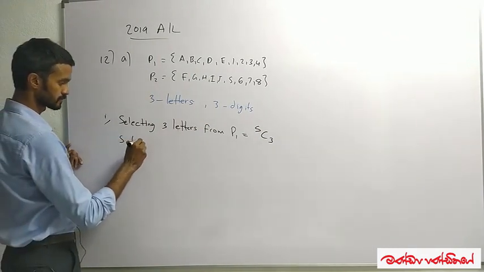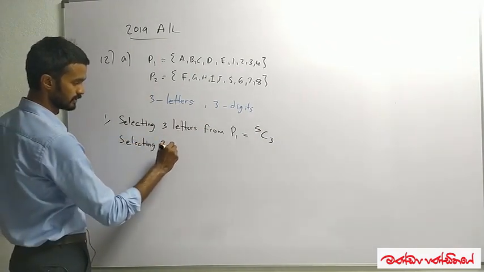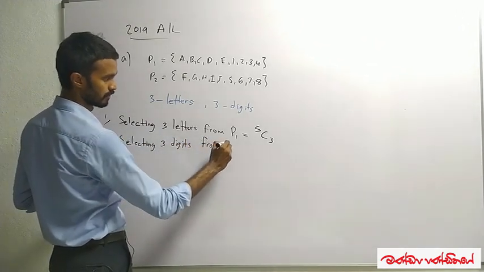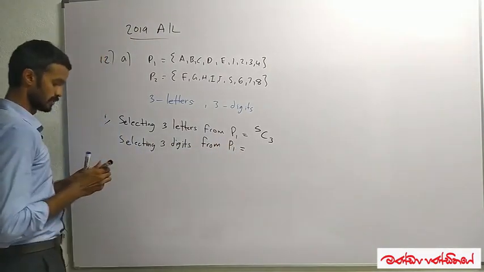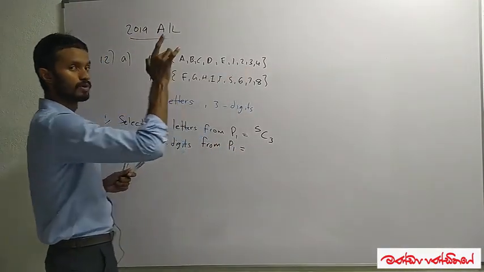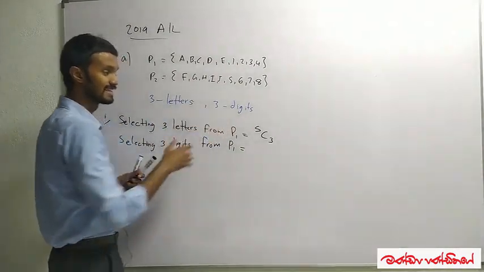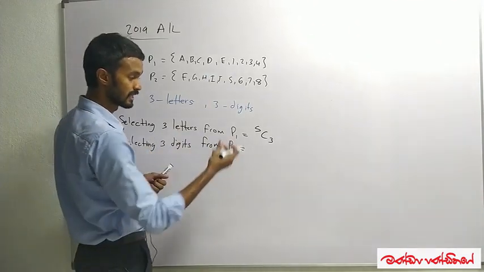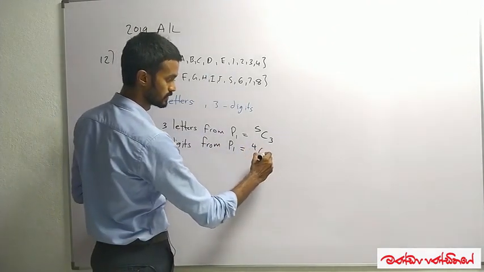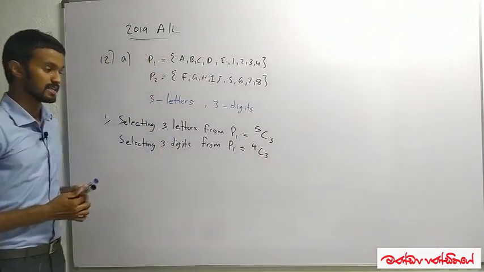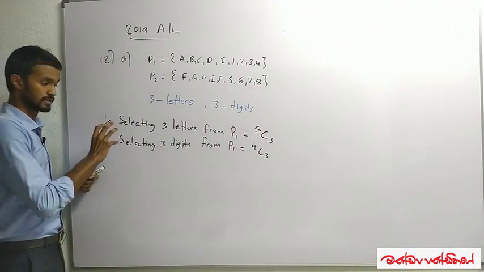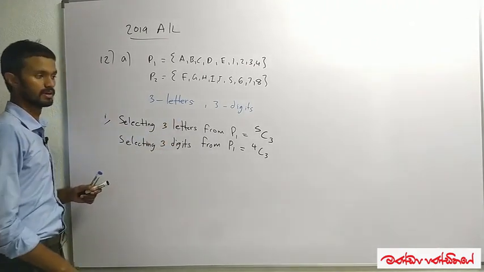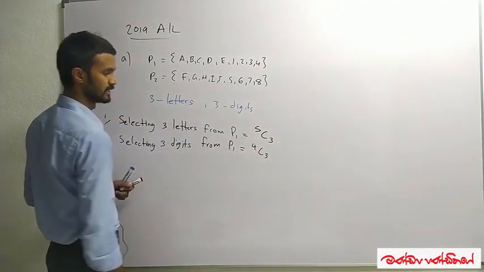Okay, we go selecting 3 digits from P1. Okay, here we go. We have 4 digits, and out of the 4 digits, we have to select 3 digits. That means out of 4, the number of ways we can select 3 digits is 4C3. Okay, so that is the selection process. This is the selection process, selecting 3 letters from P1 and selecting 3 digits from P1. We get 5C3 and 4C3.